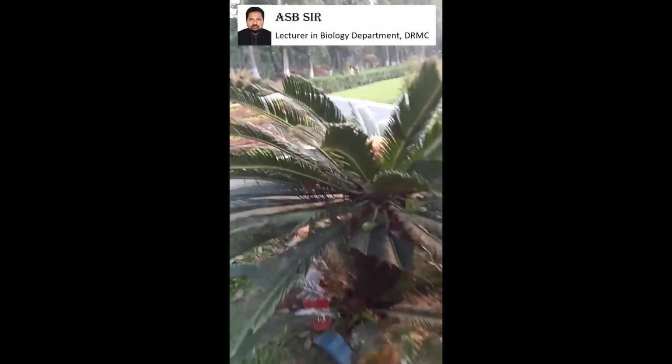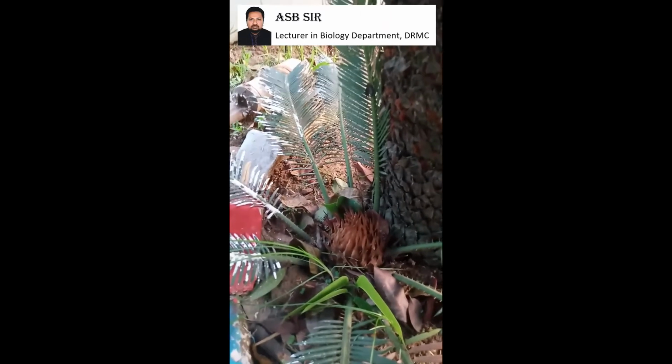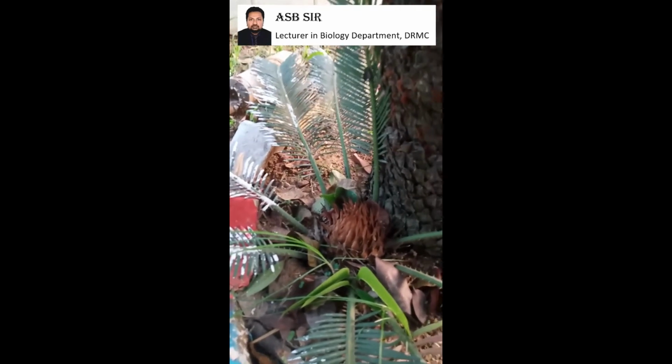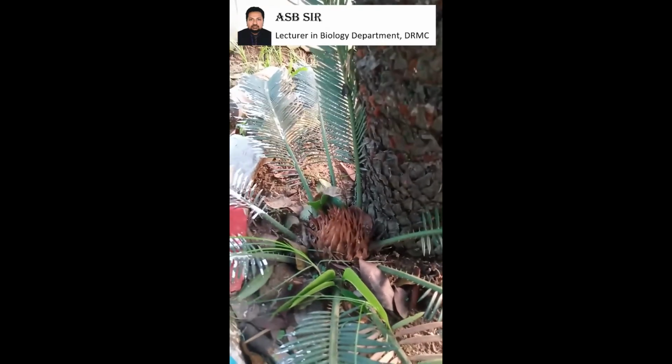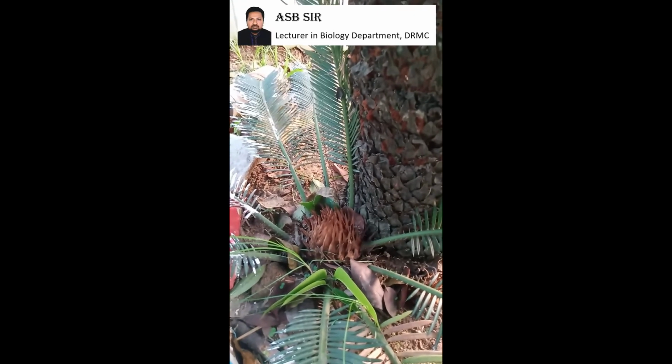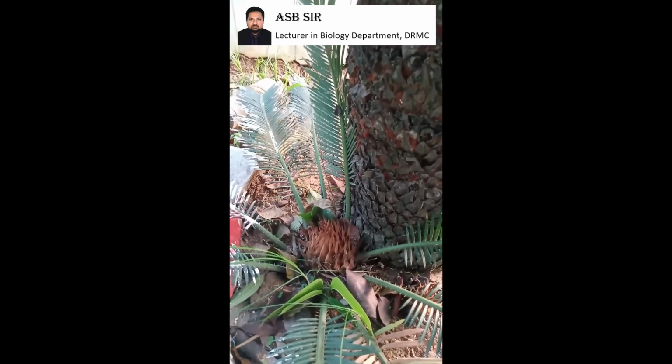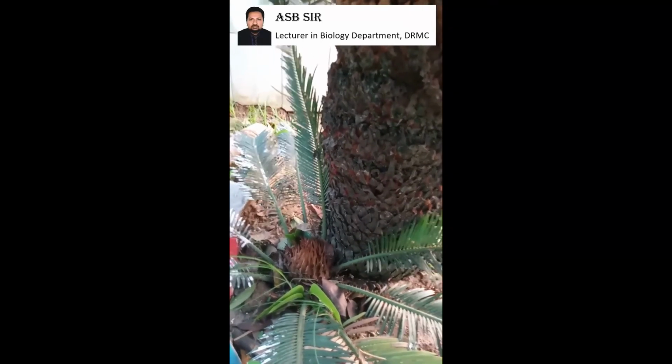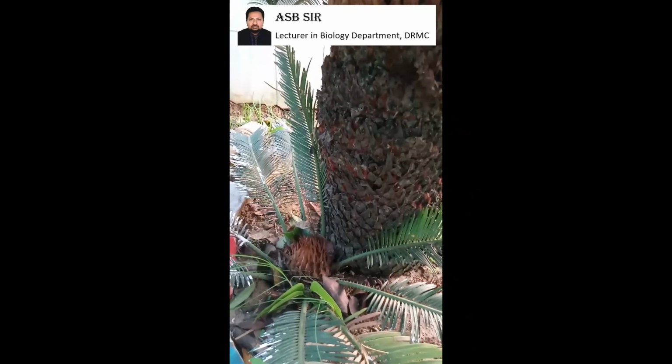We also observe the basal portion of these plants produces numerous small cycas plants. Here observe, you also observe. So every plant produces numerous small cycas plants, and it is known as sucker. With the help of sucker, it can also be reproduced. So cycas can be reproduced in two ways. One is asexual reproduction and sexual reproduction. Okay.